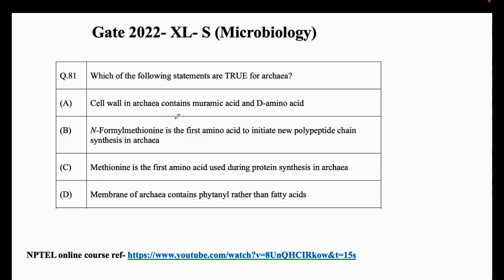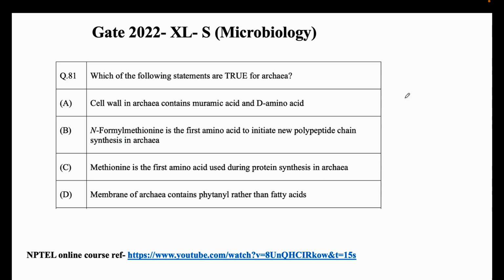A. Cell wall in archaea contains muramic acid and D-amino acid. B. N-formyl methionine is the first amino acid to initiate new polypeptide chain synthesis in archaea. C. Methionine is the first amino acid used during protein synthesis in archaea. And D. Membrane of archaea contains phytanyl rather than fatty acids.